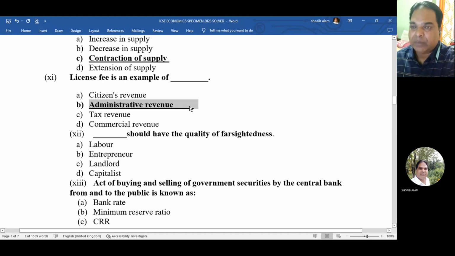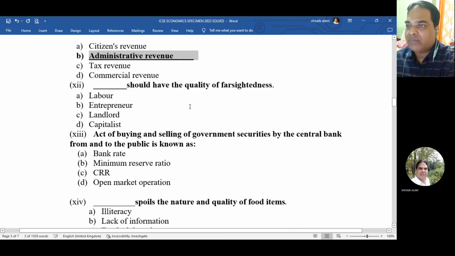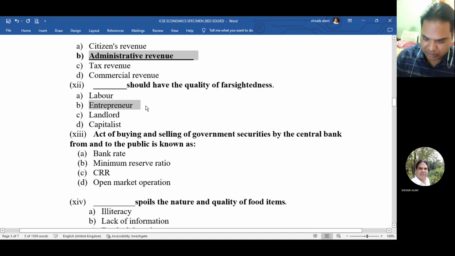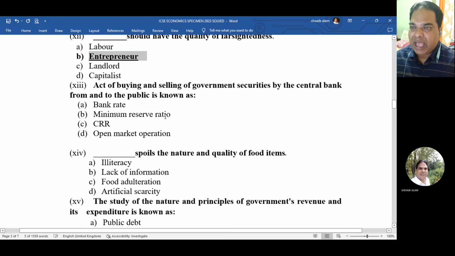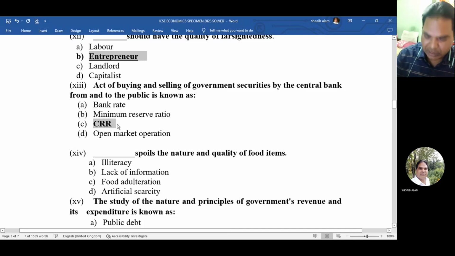Okay. Then number 12, dash should have the quality of farsightedness. So what should have the quality of farsightedness? The answer is B, entrepreneur. Okay, B is the correct answer. Then number 13, act of buying and selling of government securities by the central bank from and to the public is known as, it would be bank rate, minimum reserve ratio, CRR, open market rate. It is CRR. Okay.